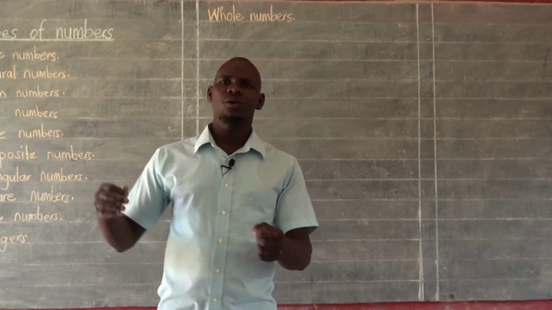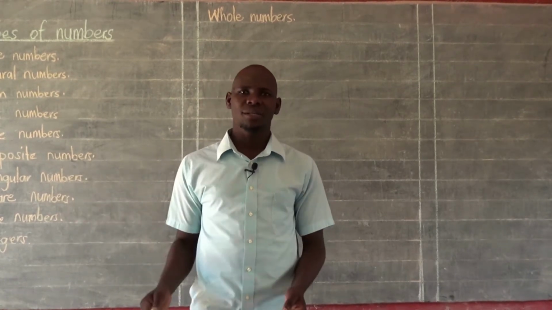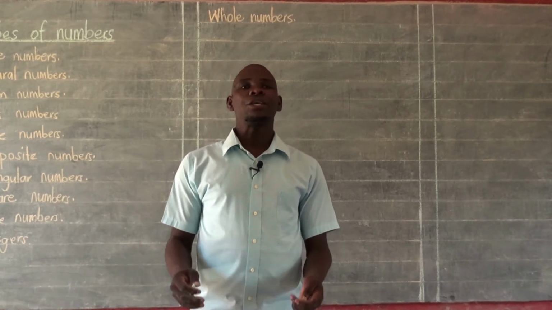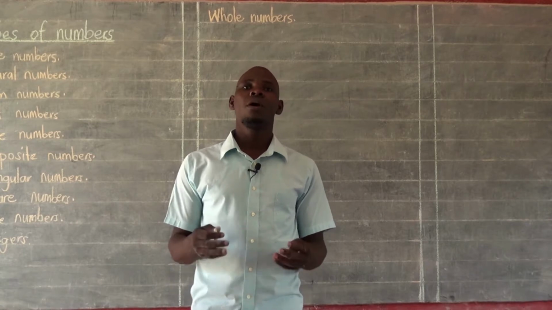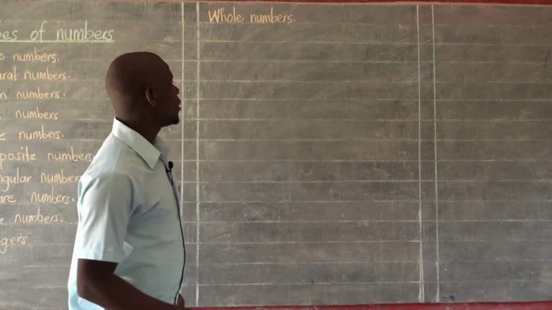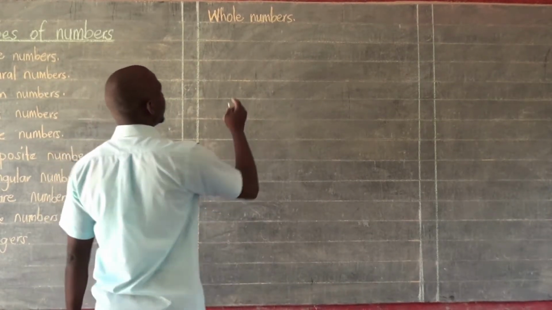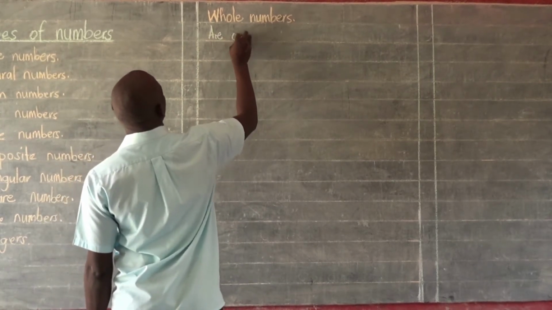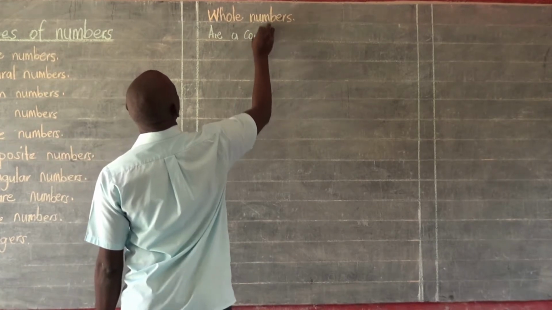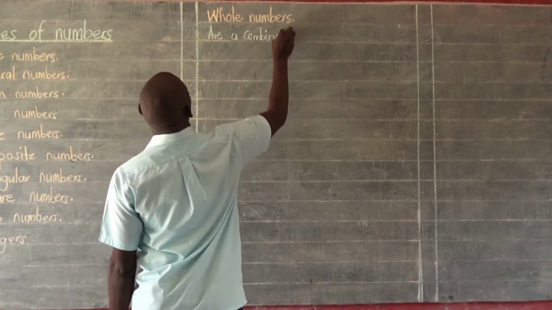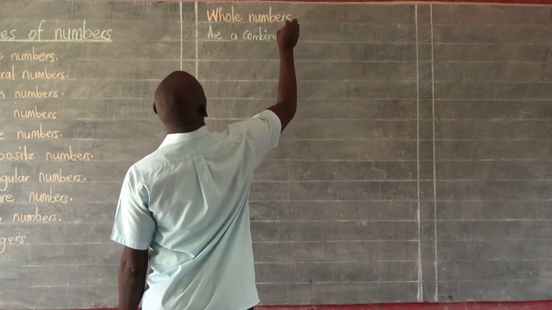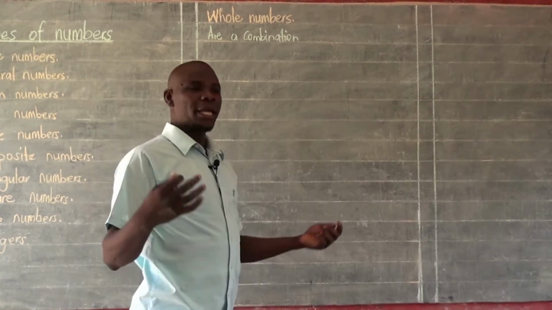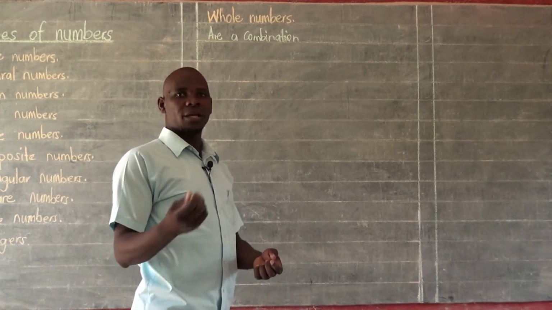So the moment you combine those counting numbers, or those natural numbers, together with 0, then you've come up with what we call whole numbers. So we can simply say whole numbers are a combination of... When I talk of the word combination, I am talking about getting two things to make one group.